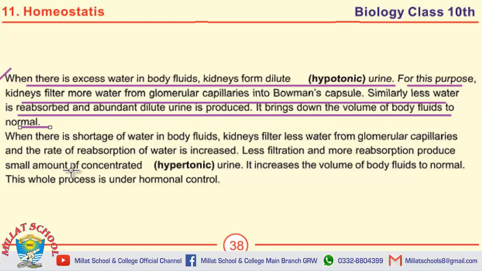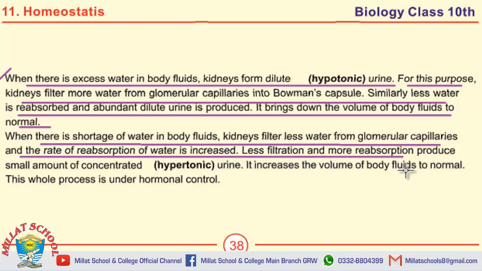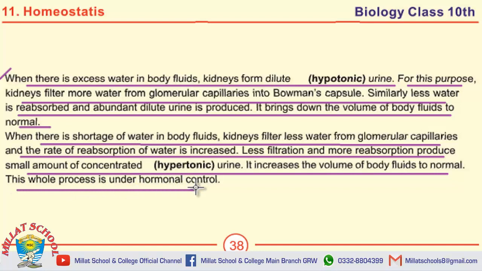The last question on this page is: when do kidneys form concentrated or hypertonic urine? The answer: when there is shortage of water in body fluids, kidneys filter less water from glomerular capillaries and the rate of reabsorption of water is increased. Less filtration and more reabsorption produce small amounts of concentrated hypertonic urine. It increases the volume of body fluids to normal. This whole process is under hormonal control.